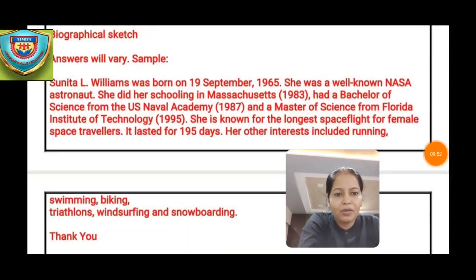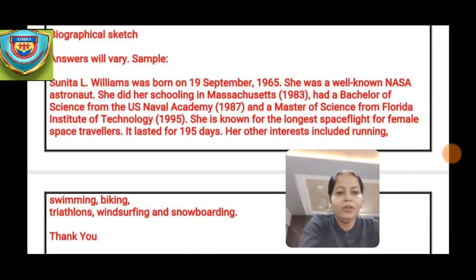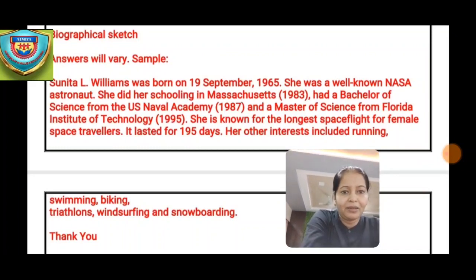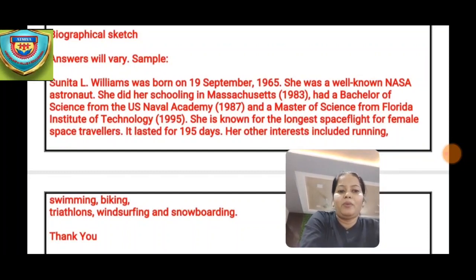So now we will do the exercise which is given on the last page of unit 2. Here you have to write the biographical sketch of Sunita Williams. Now this is an example I'm sharing with you. You can write it on your own. So the language might change, but the content should be the biographical sketch of Sunita Williams. Okay, so I'll start with the biographical sketch of Sunita Williams. Sunita L. Williams was born on 19 September 1965.